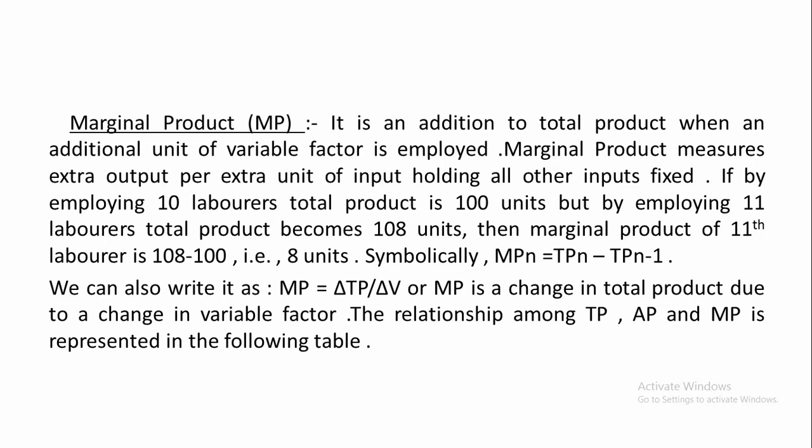Mark, in the example we have already given one example. By using 10 laborers, total product becomes 100 units, but by employing the 11th laborer, total product becomes 108 units.